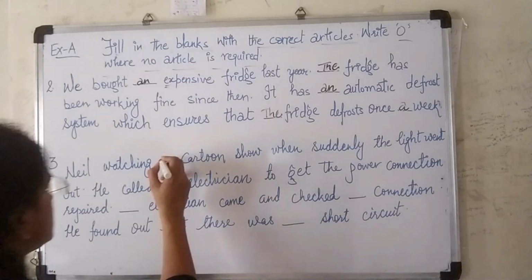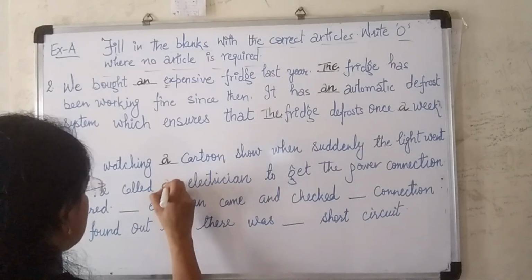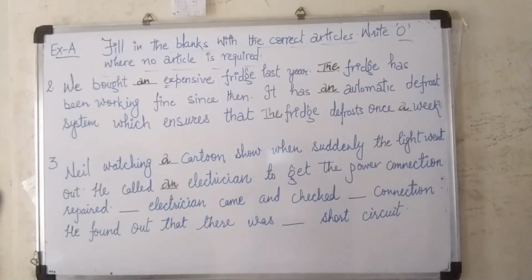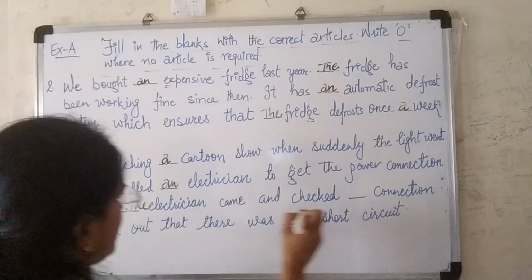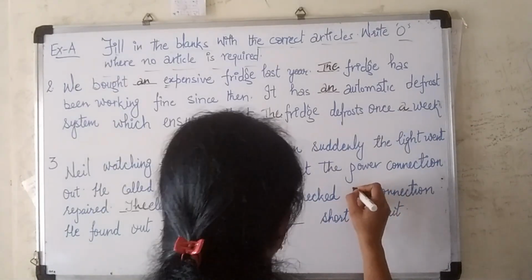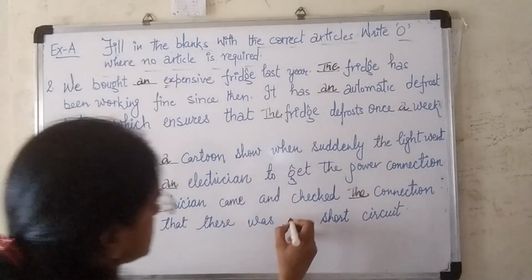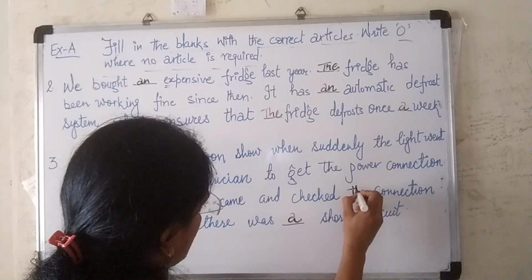Let's write the first one: a cartoon. Then the electrician: an electrician. Now the electrician is getting repeated, so we'll say the electrician came and checked. Now is connection repeated or not? Yes, the connection. He found out that there was a short circuit. So this is all about the answers